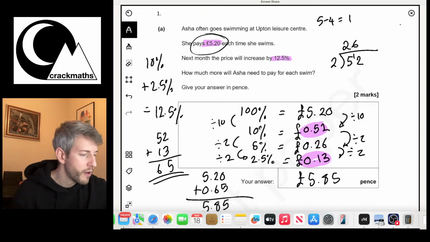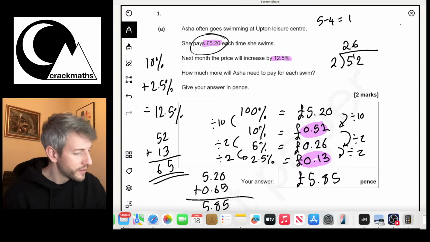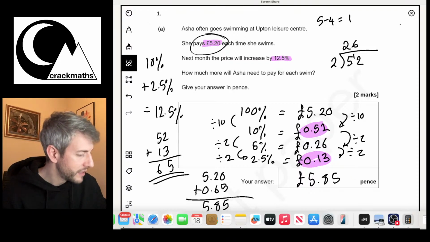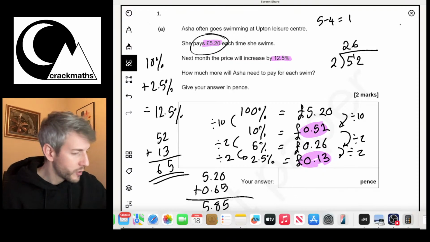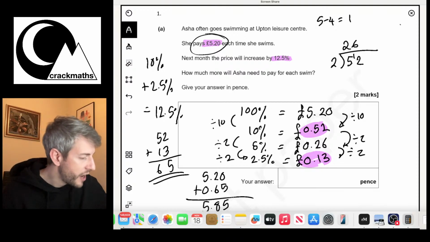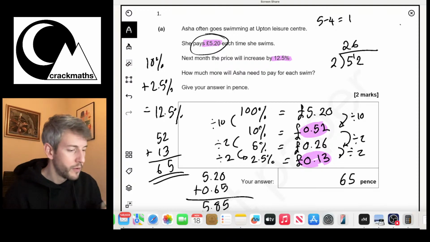Okay, let's just have a look. Next month the price will increase by 12.5%. How much more will Asha need to pay? Oh, I didn't need to add it on. They just wanted to know how much more she would pay. That's why it's good to double check your questions. So here we go. She only needs to pay 65 pence more.